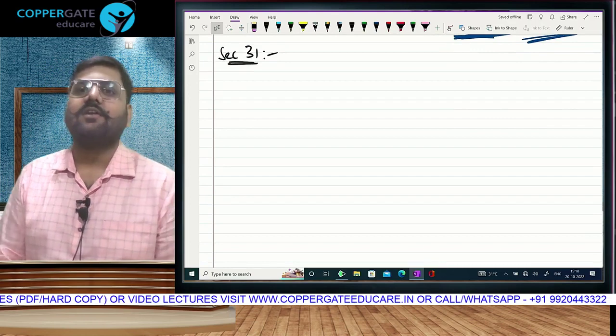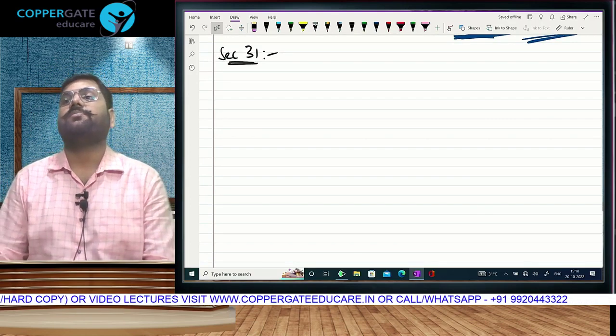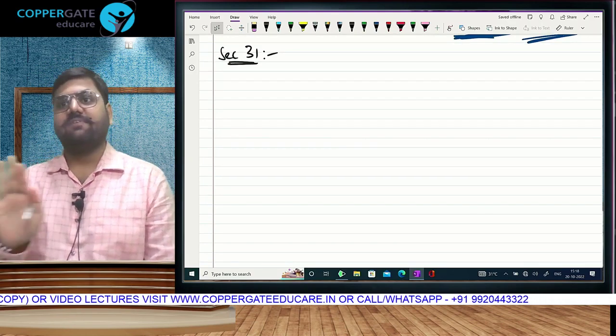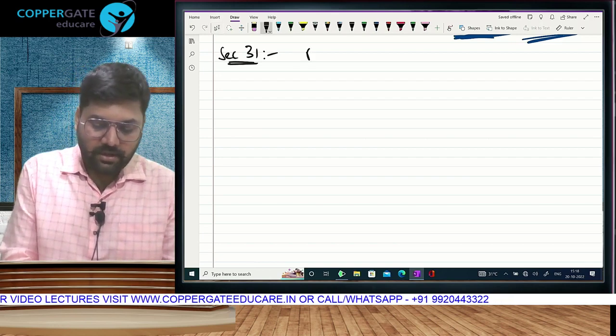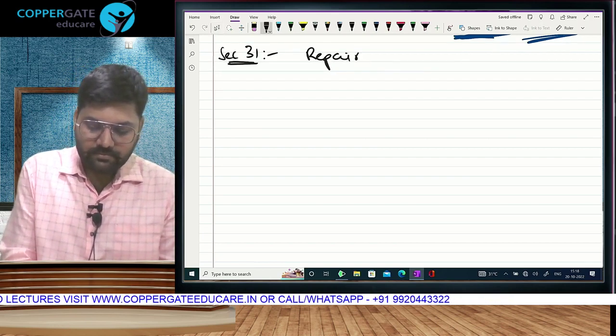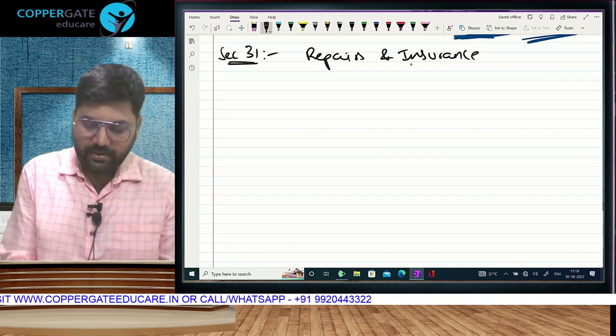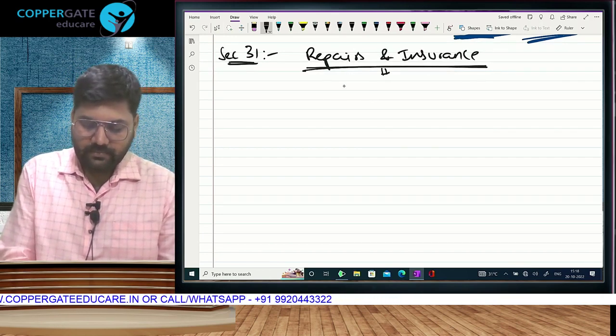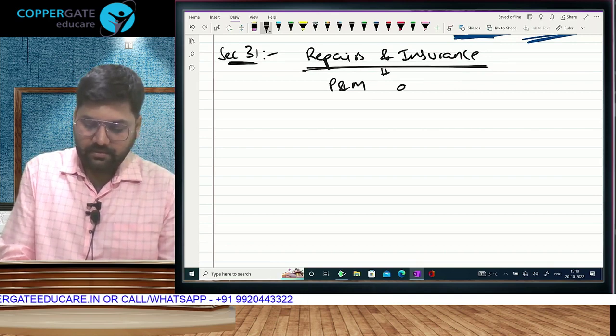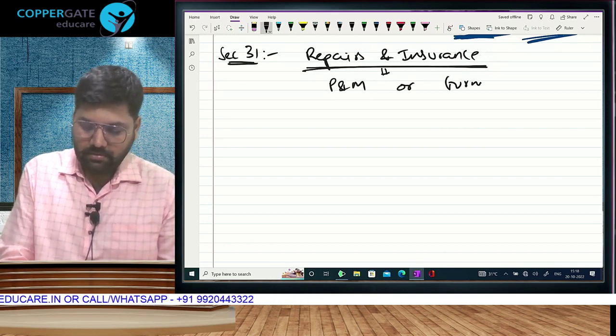Section 31. Section 31 is a section under which category of the chapter? Allowed expenses. 37(1) तक allowed expenses. Repairs and insurance, किसका? Plant and machinery और furniture.